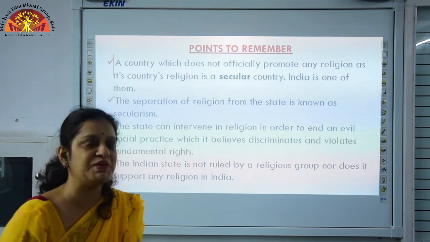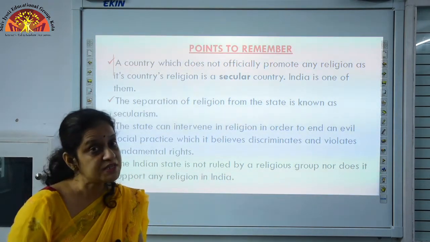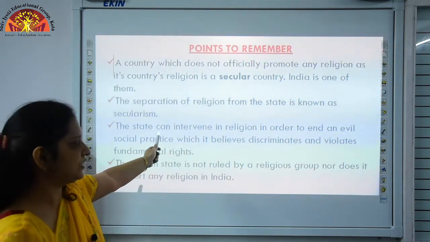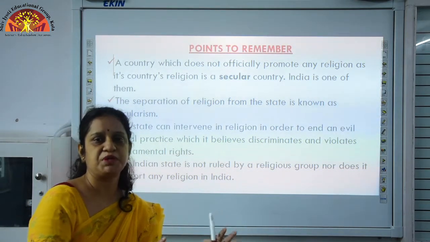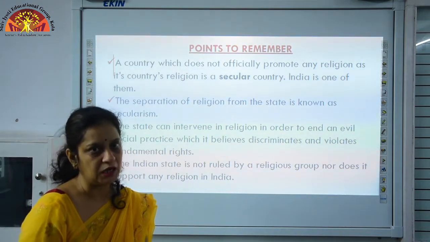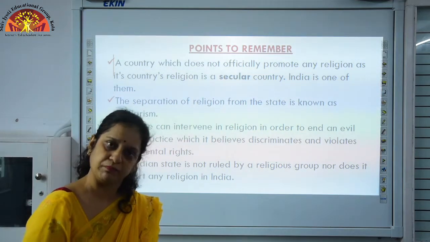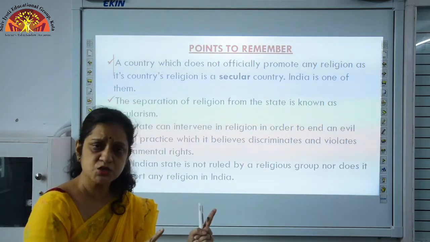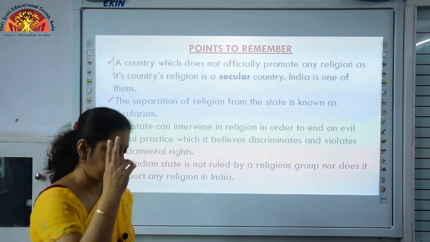If they are being violated, anybody can go to the court. This is a provision mentioned in our constitution. Now, what is intervene? We say that there is a strict separation between the state and religion. But in the case of India, India can intervene. Intervene in Hindi we call hastakshep. Intervene in two cases. One, if some evil practice is going on like untouchability, and second in the form of support.